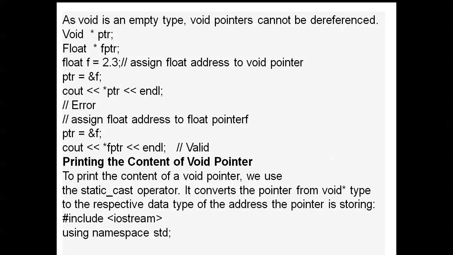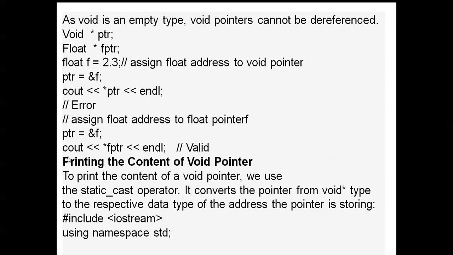Next, as void is an empty type, a void pointer cannot be dereferenced. void *ptr, float *fptr, float f = 2.3, ptr = &f. Next, cout << *ptr gives an error. Then fptr = &f, and cout << *fptr.